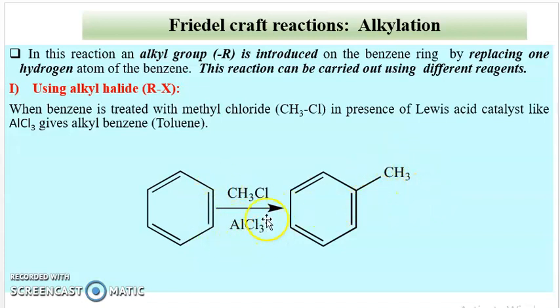This Lewis acid helps to generate the electrophile, that is carbocation in this case. This is the first Friedel-Crafts alkylation, using alkyl halide as a reagent in the presence of Lewis acid catalyst. HCl is a byproduct.